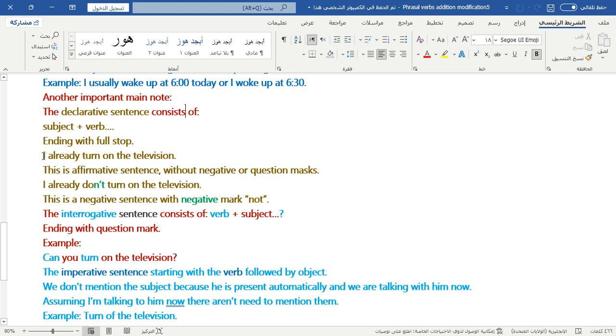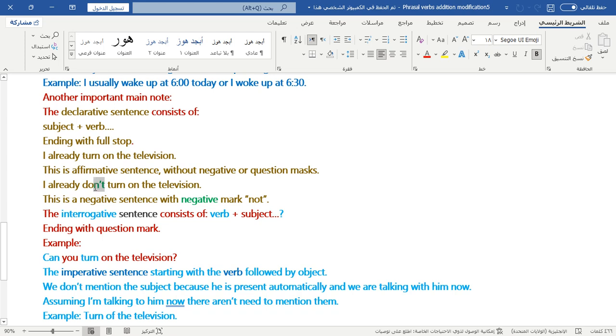Also, it starts with the subject and is followed by the verb. This is an affirmative sentence without a negative or question mark. How can we know this sentence is affirmative? Because it doesn't contain a negative or question. I already don't turn on the television. This is a negative sentence with a negative mark.